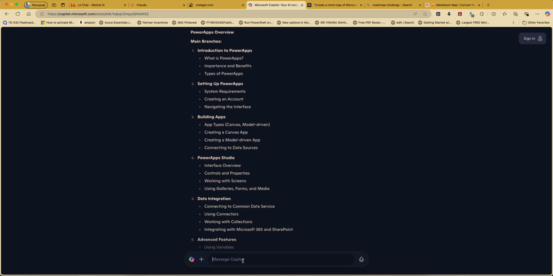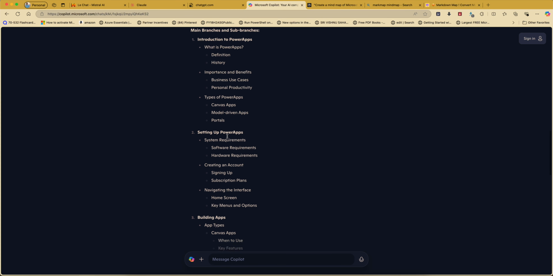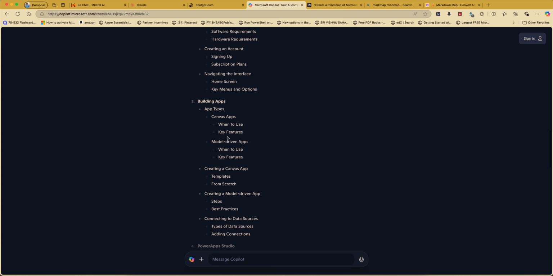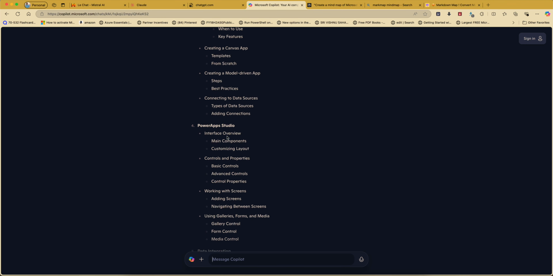But let me ask for a more detailed one. So the Microsoft Power Apps learning central idea is this. Setting up Power Apps. Now it is going one by one, more deeply into the things.